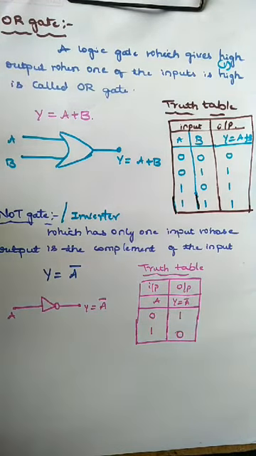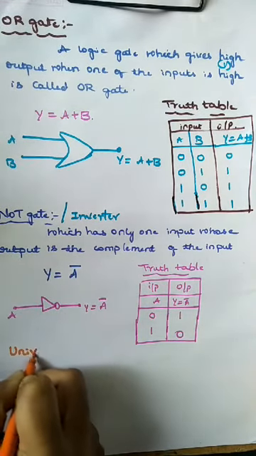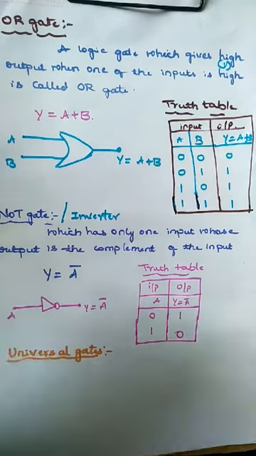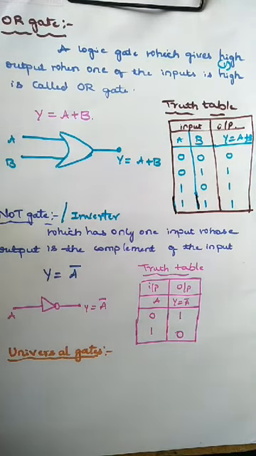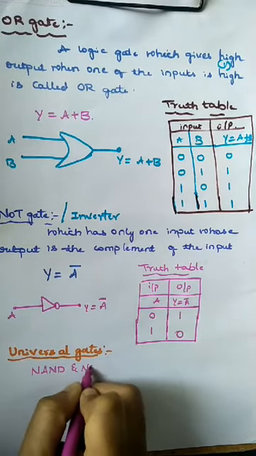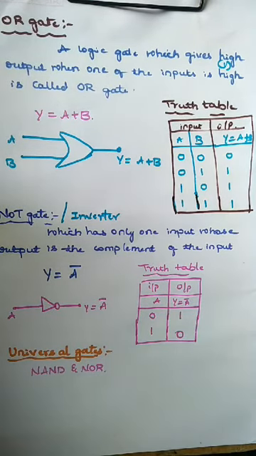The next concept is universal gates. NAND and NOR gates are called universal gates. Why? Any logic gate can be constructed by using NAND or NOR gates. Hence, NAND and NOR gates are called universal gates.